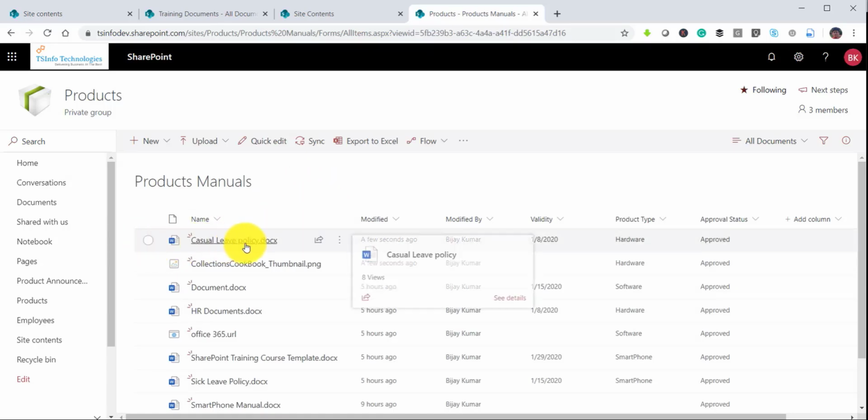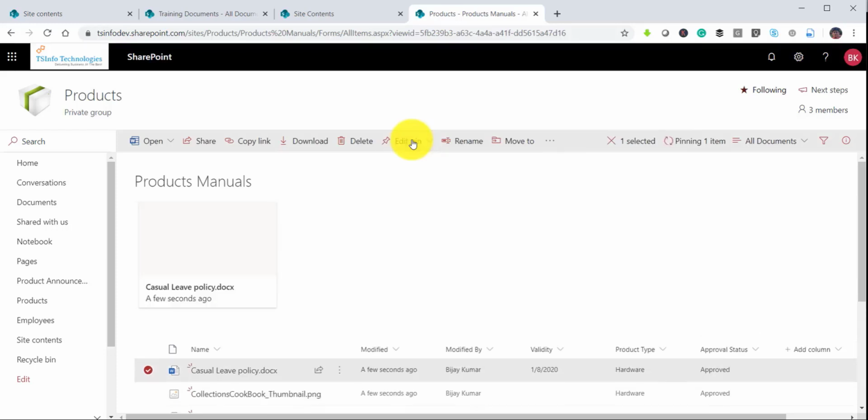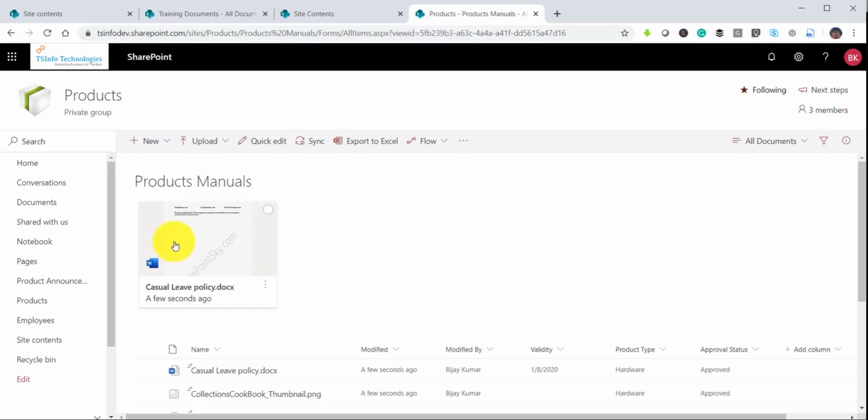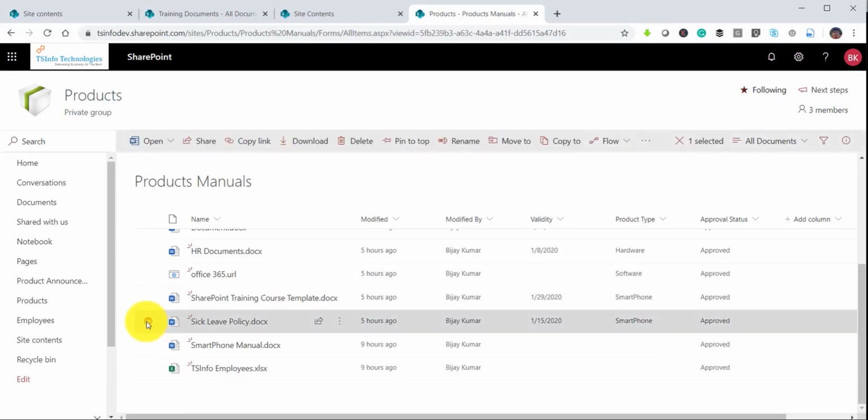So for example, if I say this casual leave document is an important document, I want to highlight this, because a document library can have 100 documents, can have 1,000 documents, but within that maybe there will be a few documents which will be very important and you want to highlight those documents. If I select the individual document from the command bar, you will see there is a pin to top button. Just click on that, and the moment you click on that, you can see this document is coming and highlighting here.